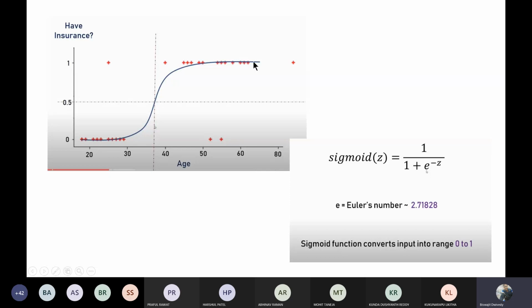In mathematics, or in statistics, this curve is called a logit curve, or a sigmoid curve. This is a predefined mathematical function, called a sigmoid curve, or sometimes a logit curve.